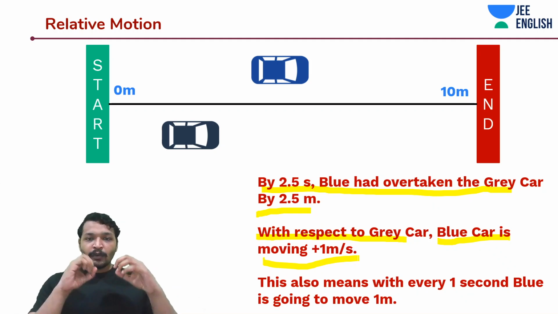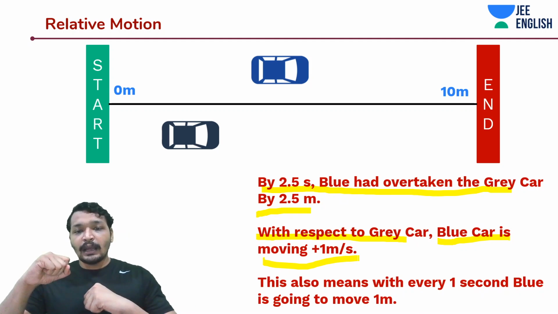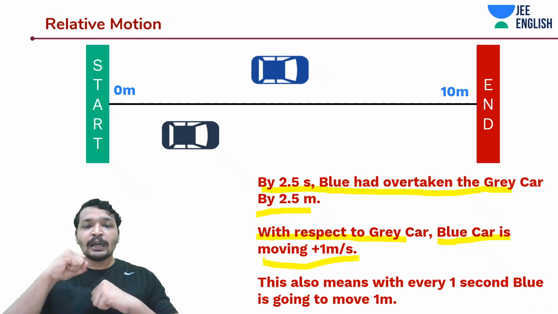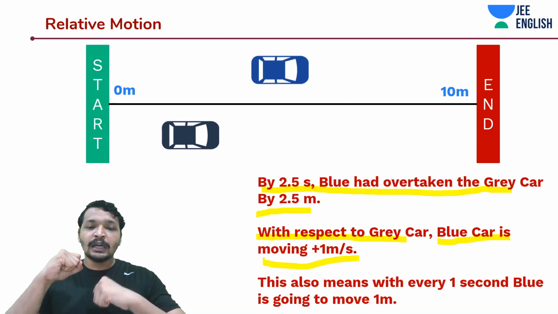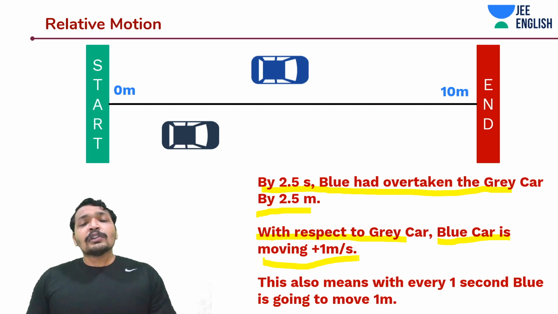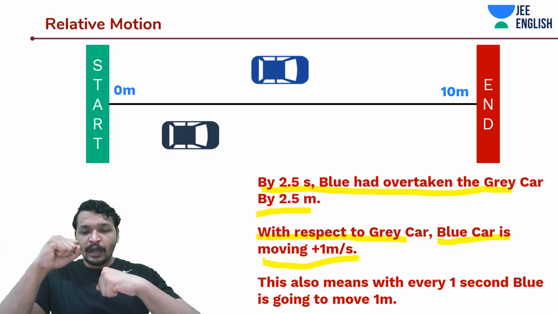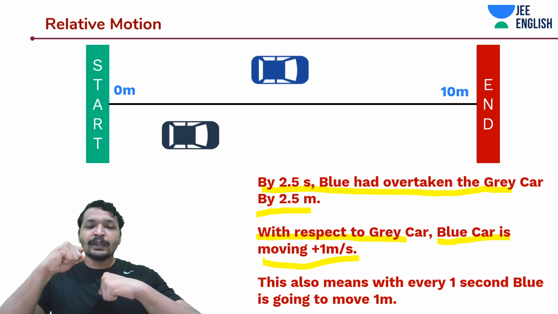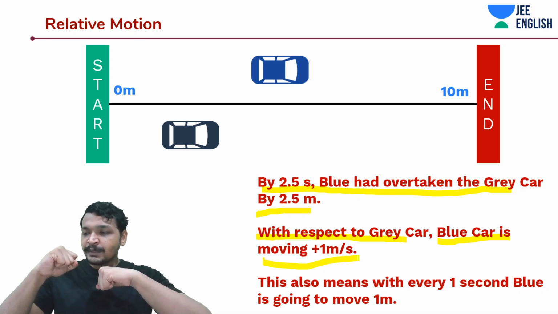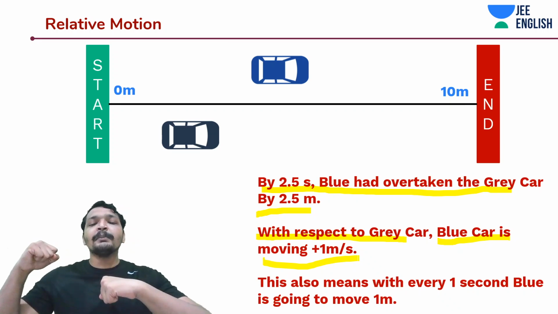This blue car over here is moving at an extra 1 meter per second, because the blue car is traveling at 2 meters per second, whereas your car is traveling at 1 meter per second. This also means that every second the blue car is going to cover an additional 1 meter. Isn't it true? So let's say you are moving at 1 meter per second and the blue car is moving at 2 meters per second. Whenever you observe it, you will see that the blue car, with every 1 second, is moving 1 meter away from you.